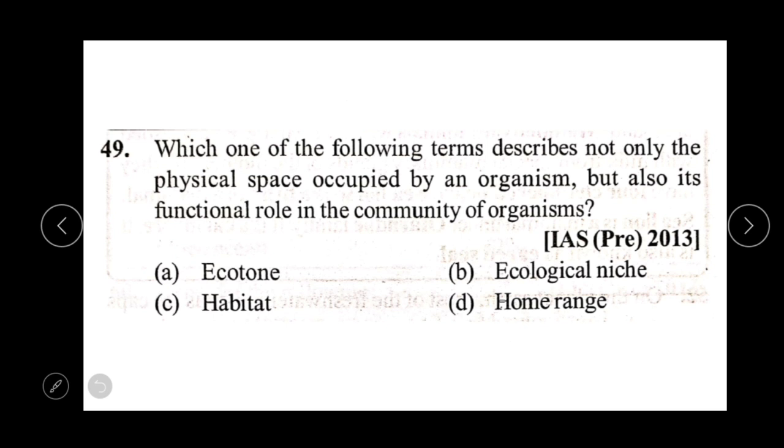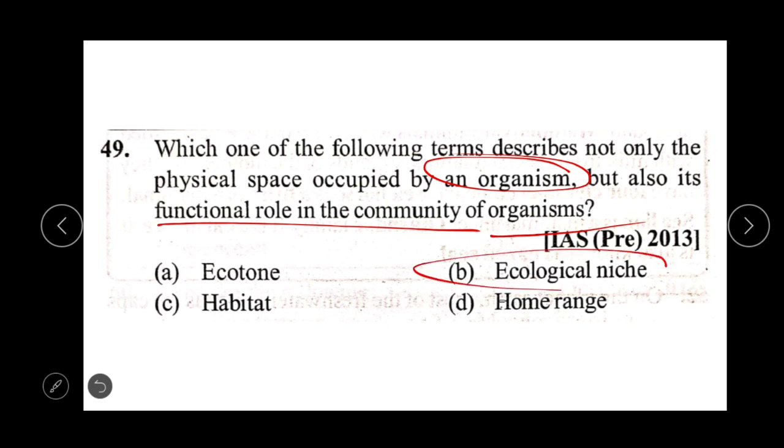Which one of the following terms describes not only the physical space occupied by an organism but also its functional role in the community of organisms? And the correct option is ecological niche.